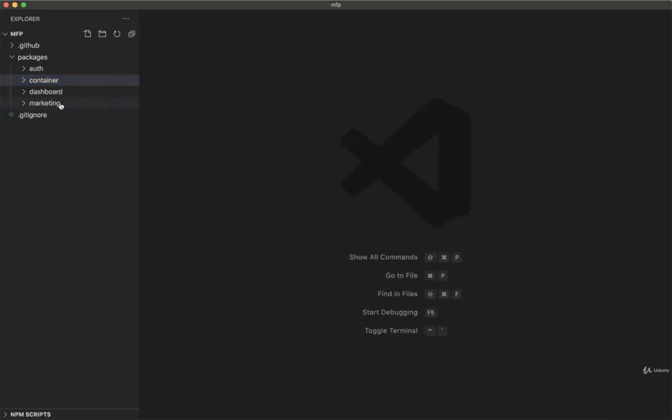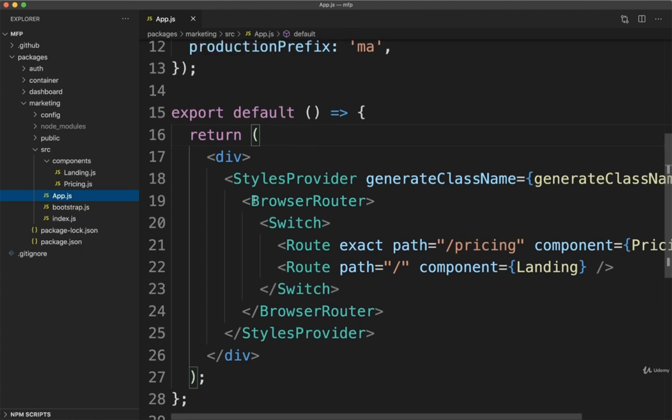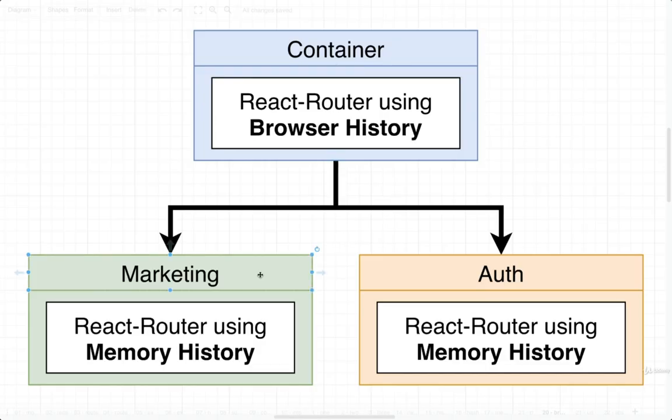Let's now repeat that same process inside of marketing. Inside of marketing, I'm going to find my app.js file. And inside there, unfortunately, you'll see that we are also making use of a copy of browser router here as well. I say unfortunately, because that means that we are currently making use of browser history inside of our marketing project, but we want to use memory history instead.